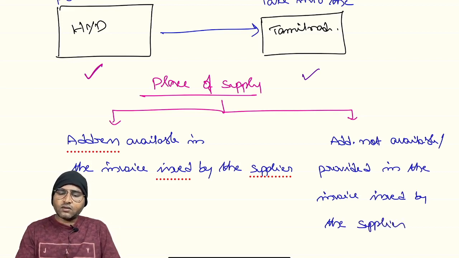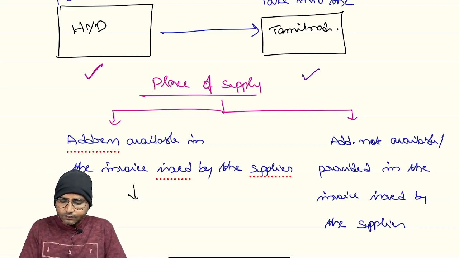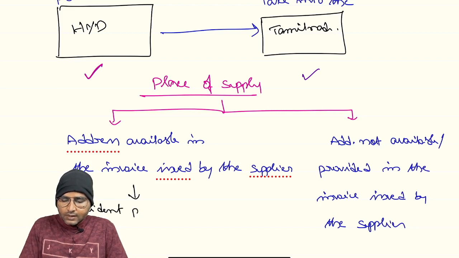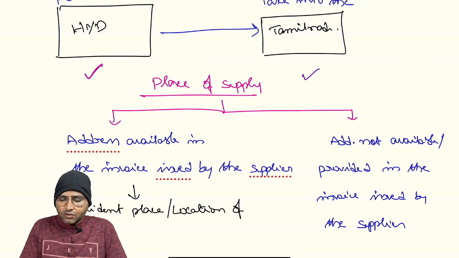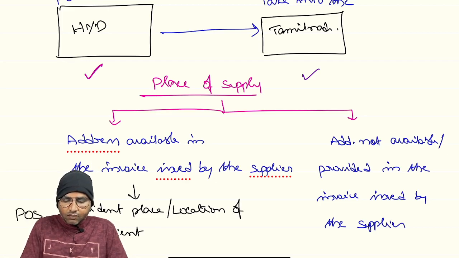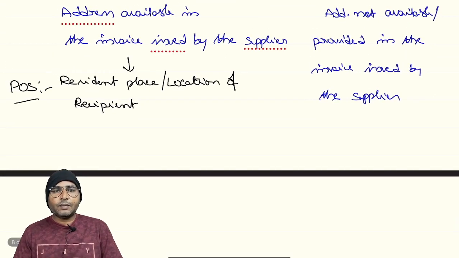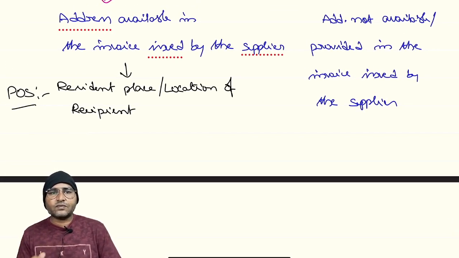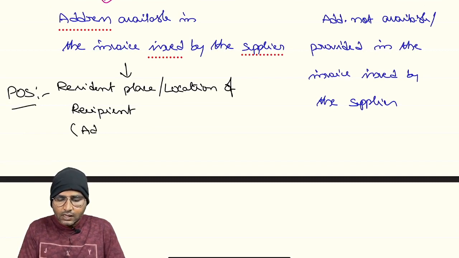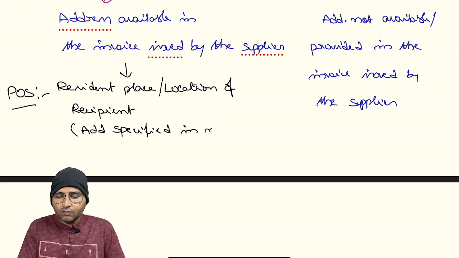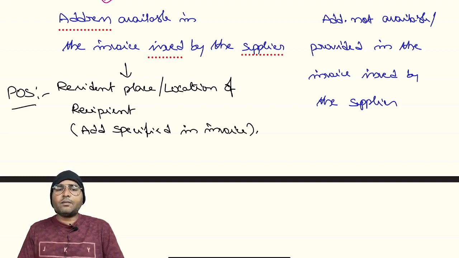In the first situation, where the address is available, the resident place or location of the recipient will become the place of supply. Place of supply will be the recipient's place or location of recipient. That is, the address specified in the invoice will become the place of supply.